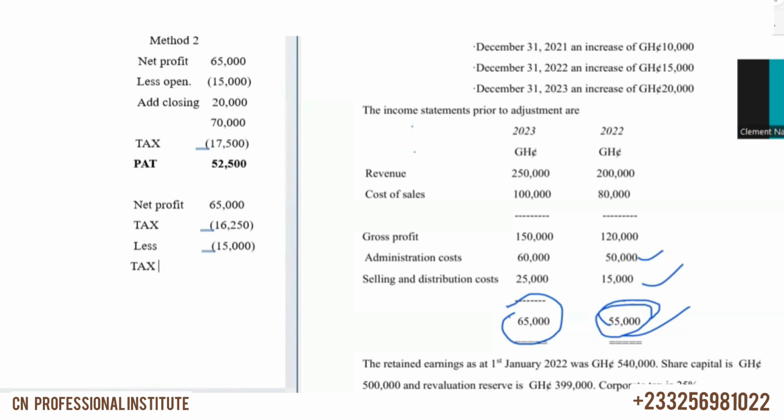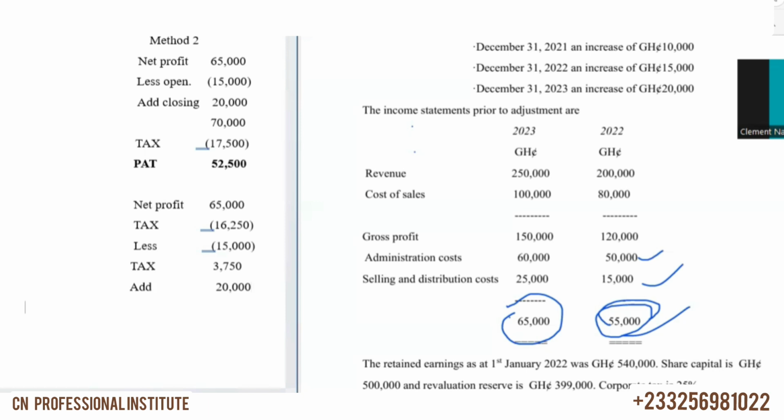So 0.25 by the 15,000, 3,750. We have to add it. Then the closing, we are adding the closing. So we added the closing of 20,000.